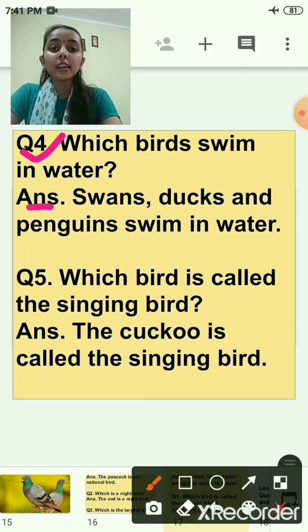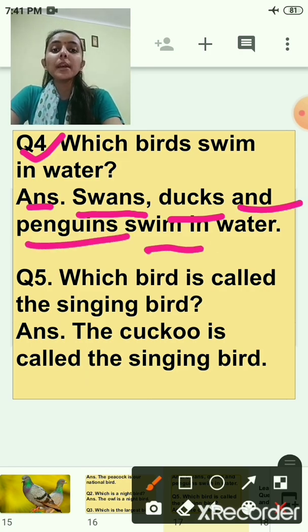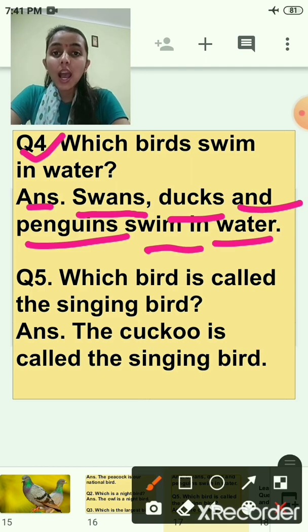So the answer is swans, ducks and penguins swim in water.